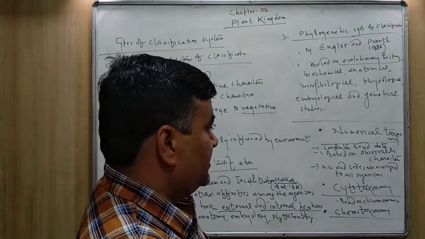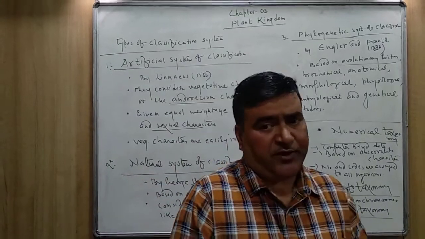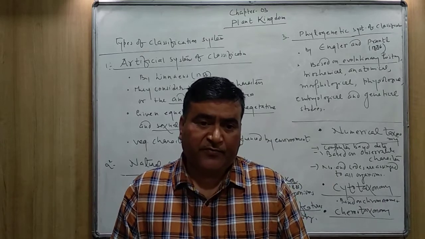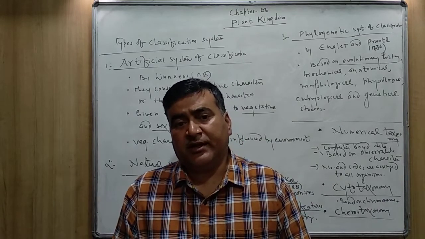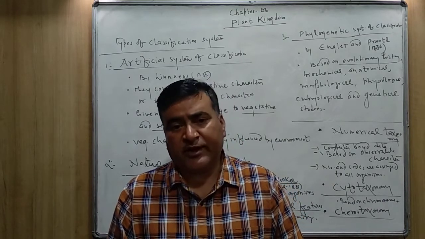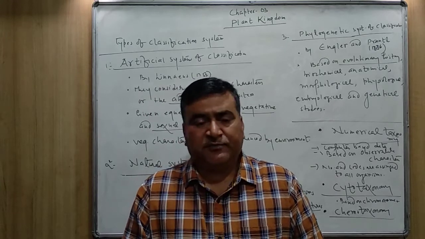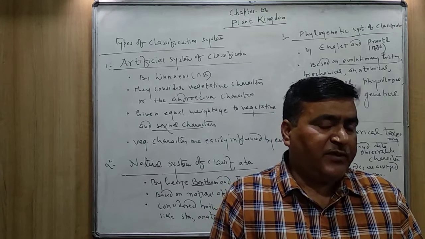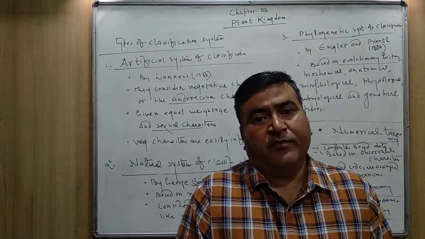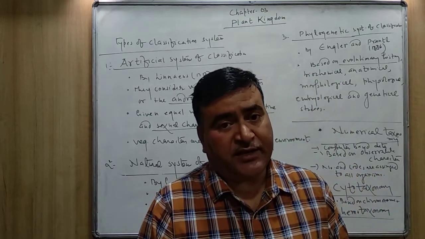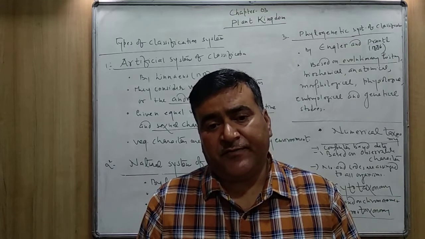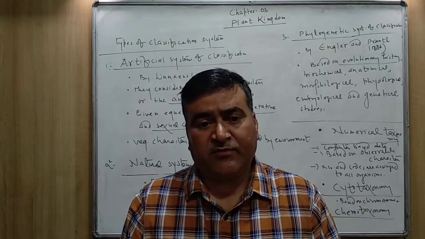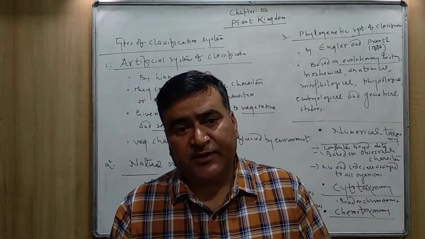Now the last one is the chemotaxonomy. What do you mean by chemotaxonomy? Chemo means chemical. Chemotaxonomy is based on the presence of metabolites, the chemical substances, the primary and secondary metabolites. Means what is the nature of the carbohydrates, proteins, fats.